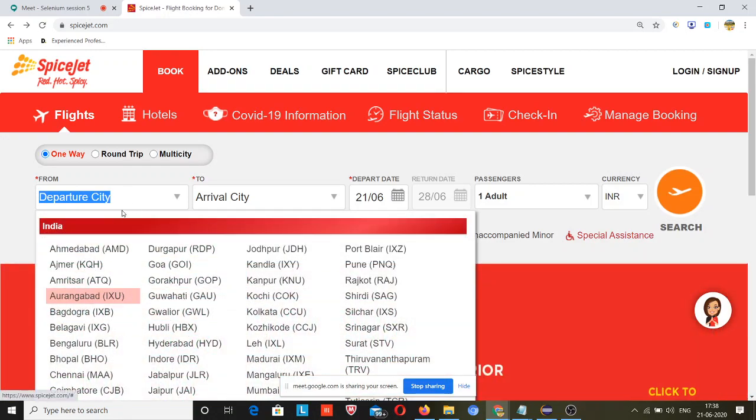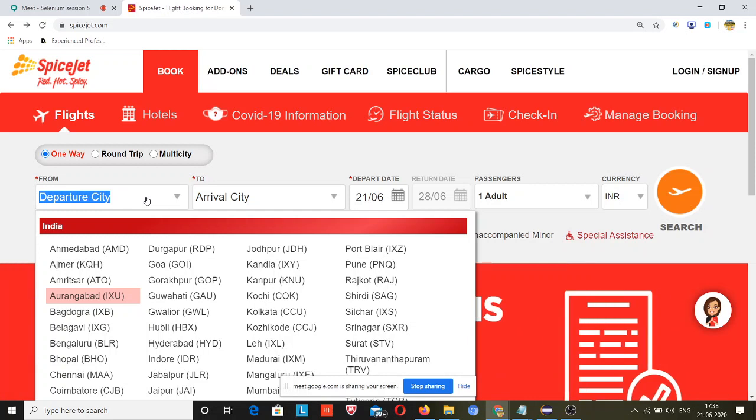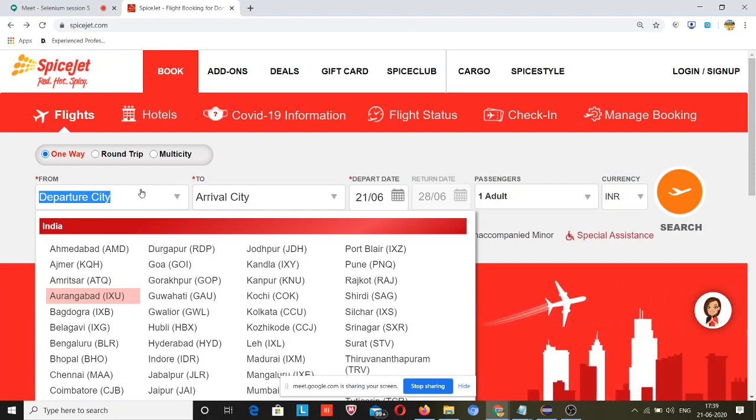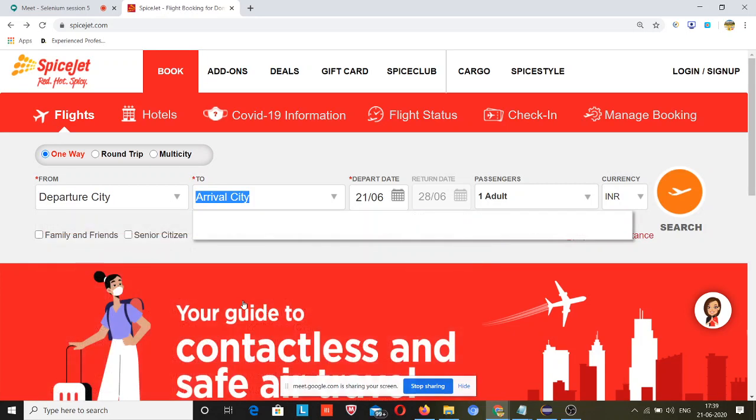I have already explained the drop down, and this is basically a static drop down, so you don't need to bother about the dynamic drop down that I have not explained yet, but I will explain it next week or some other week. So don't worry about it. Today my agenda is only handling the calendar, not booking a flight. Okay guys, so what you need to do, you just need to close it.